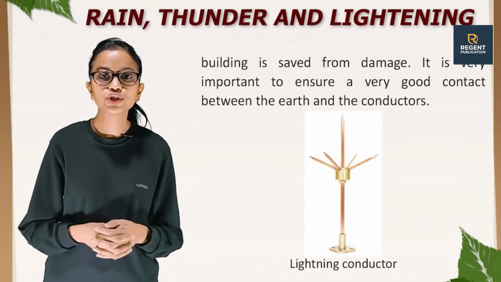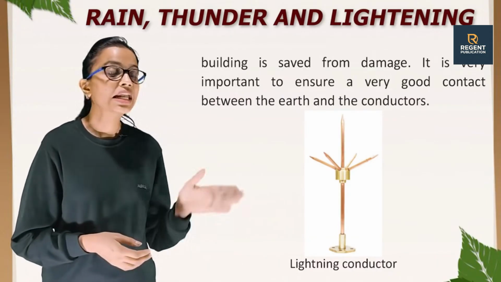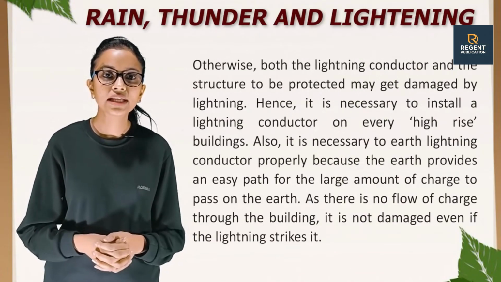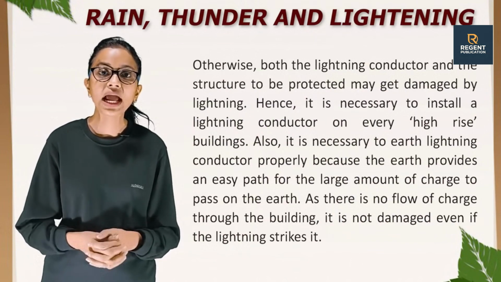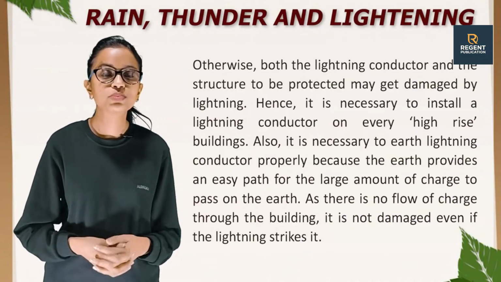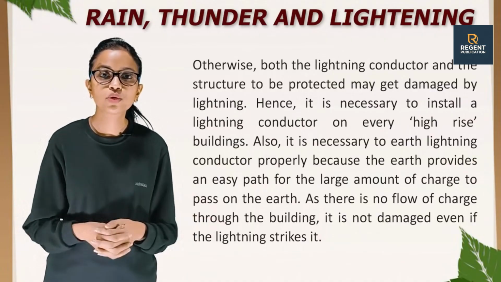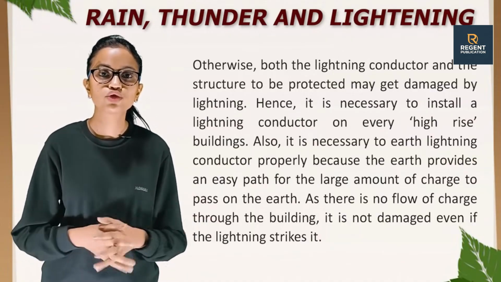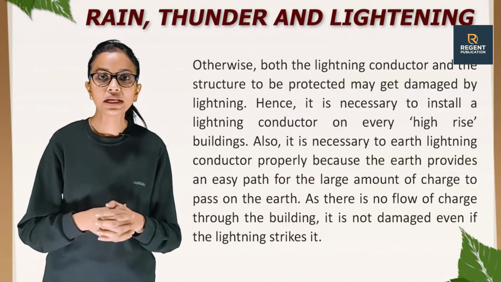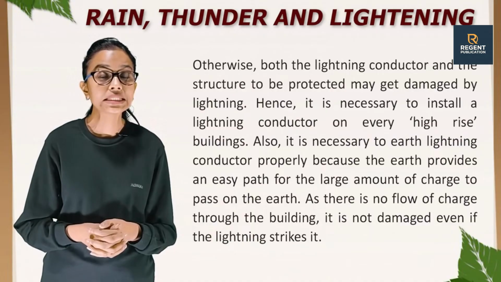It is very important to ensure a very good contact between the earth and the conductors. Otherwise, both the lightning conductors and the structure to be protected may get damaged by lightning. Hence, it is necessary to install a lightning conductor on every high-rise building. Also, it is necessary to earth the lightning conductor properly because the earth provides an easy path for the large amount of charge to pass on to the earth, as there is no flow of charge through the building. It is not damaged even if the lightning strikes it.